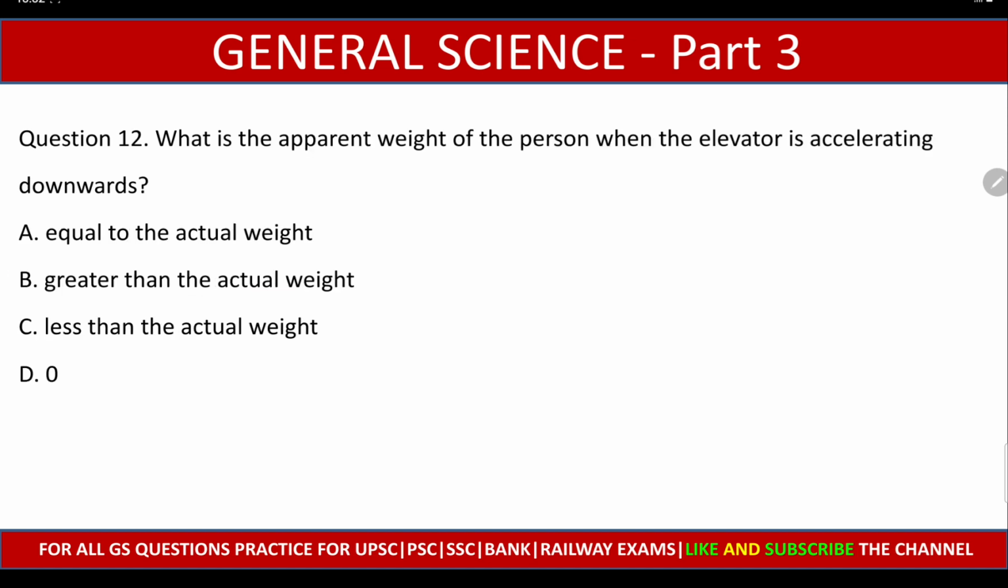What is the apparent weight of a person when the elevator is accelerating downwards? Equal to its actual weight, greater than the actual weight, less than the actual weight, or 0? And friends, the right answer is option C, less than the actual weight.